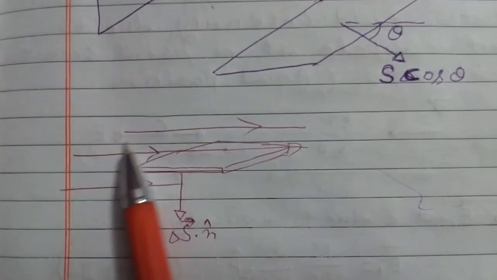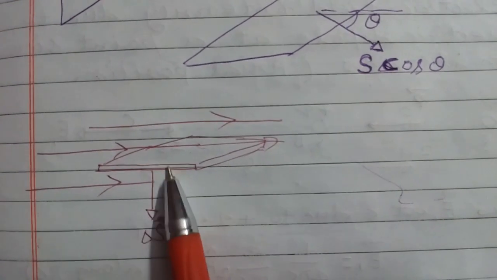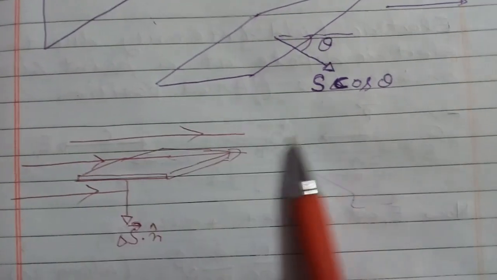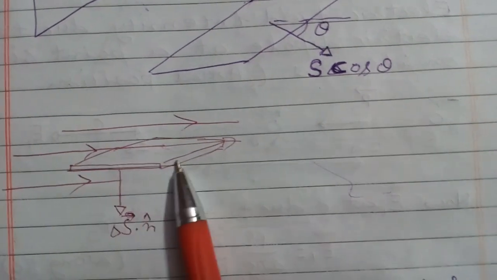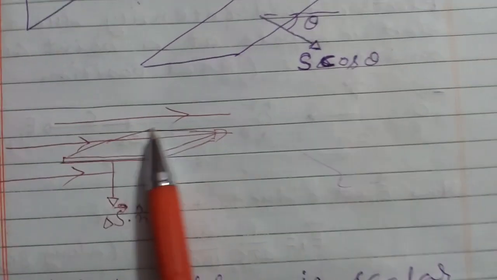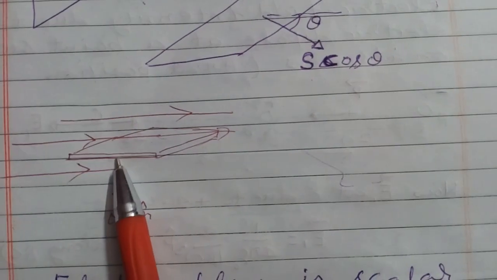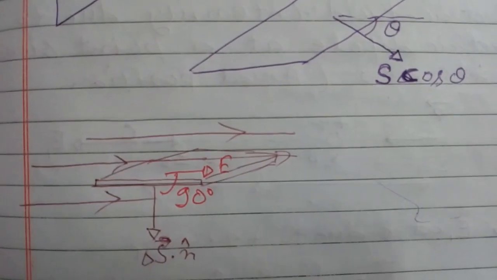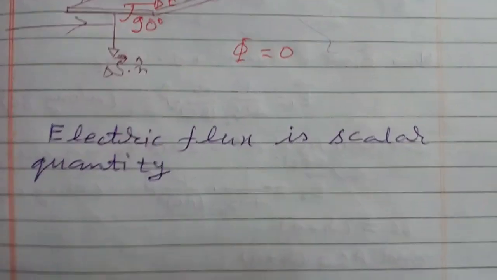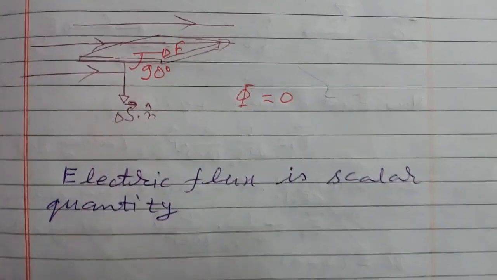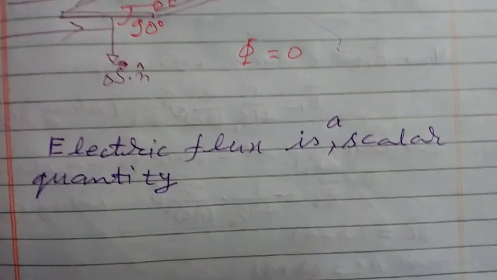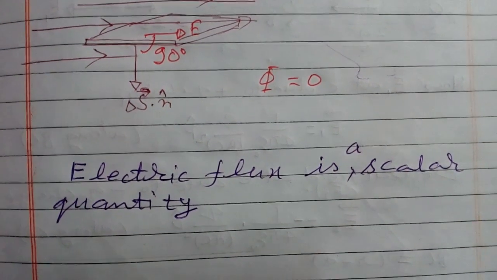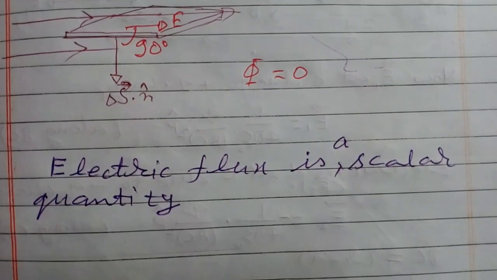Here the electric flux passing through this area is 0, because the direction of the area vector is perpendicular to the field. So if a plane lies inside the field so that it is parallel to the field, then the direction of area will be perpendicular to the field. So here flux is 0. Now electric flux is a scalar. Electric flux is a scalar quantity. E is a vector, area S is a vector, but flux is a scalar quantity.